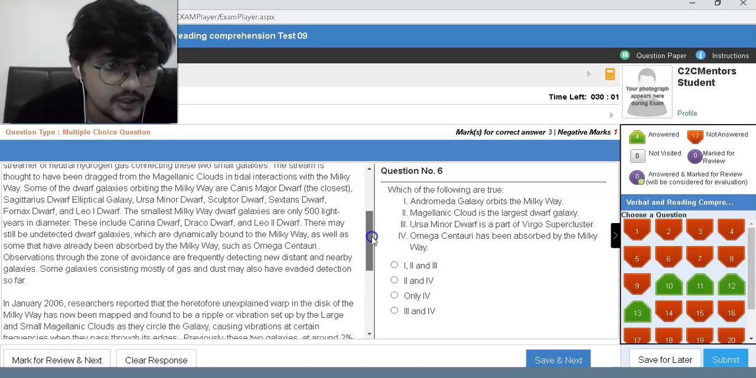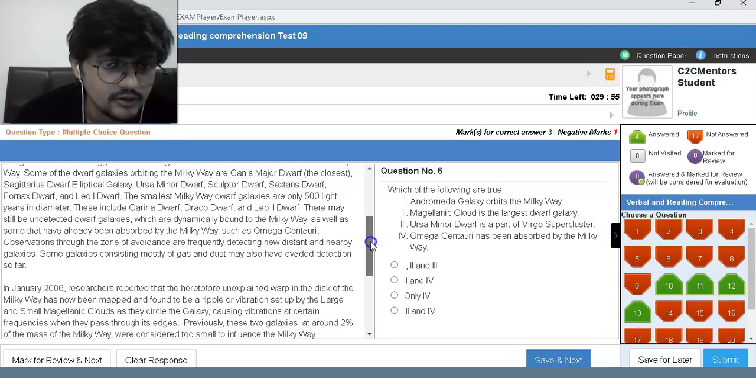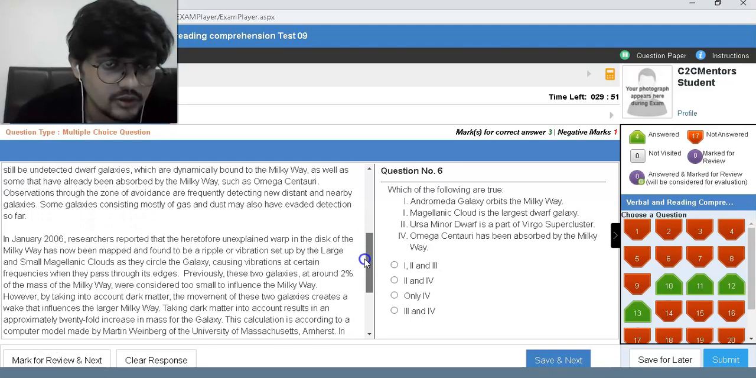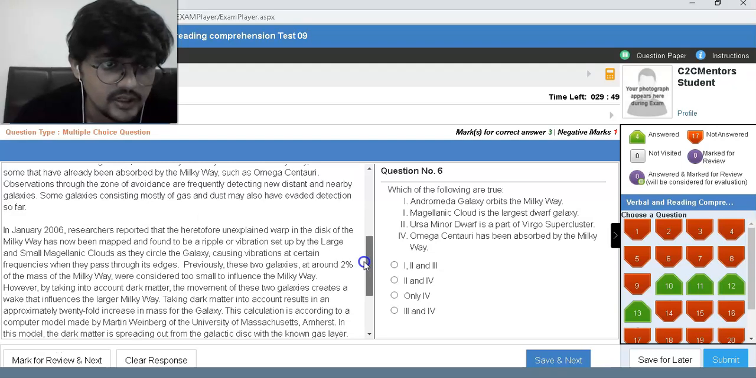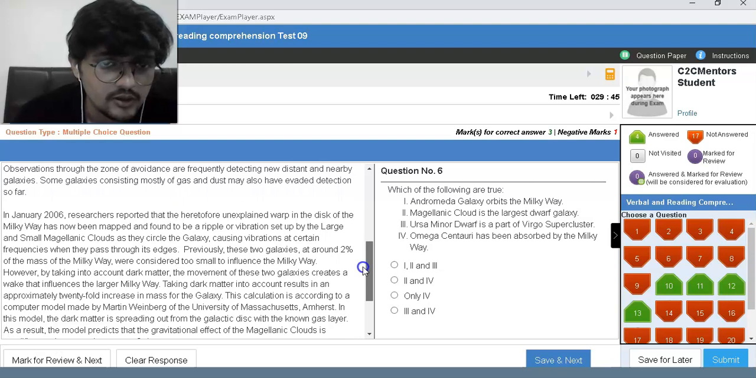There may still be undetected dwarfs which are dynamically bound to the Milky Way. Some have already been absorbed by the Milky Way, such as Omega Centauri. Observations through the zone of avoidance are frequently detecting new distant and nearby galaxies. Some galaxies consisting mostly of gas and dust may also have evaded detection.